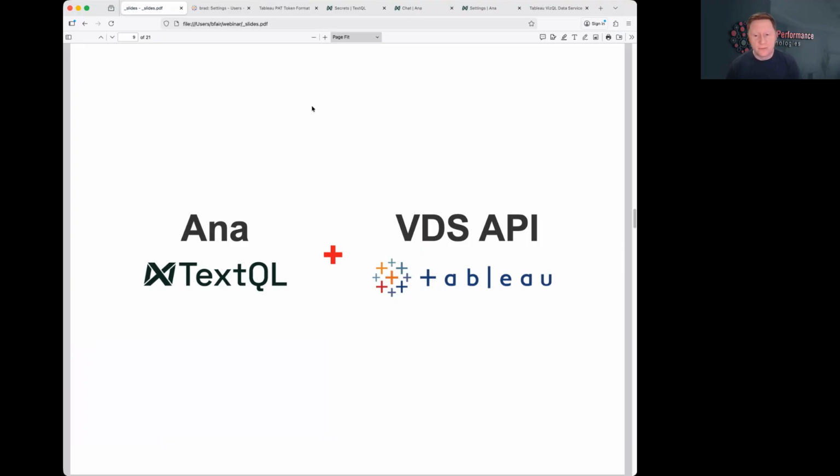VDS is Tableau's Viz Data Service API. It lets you query your published data sources programmatically, the same data sources that your dashboards are already using. So if you put these two things together, you get AI-powered analytics on your existing Tableau investment.